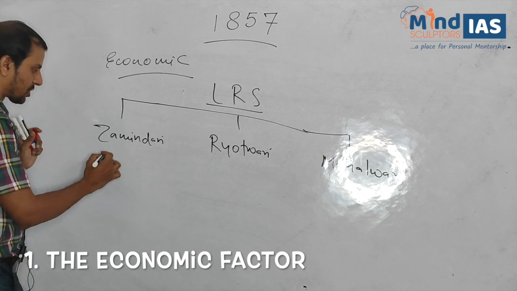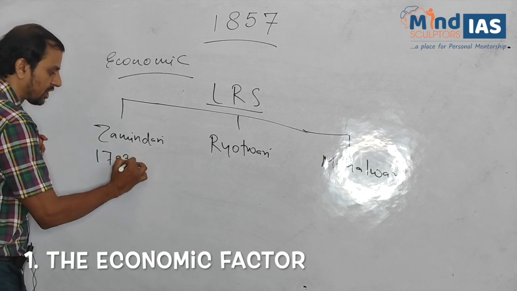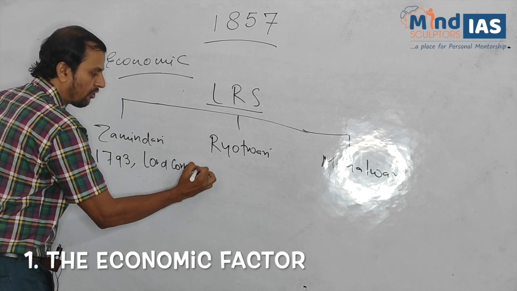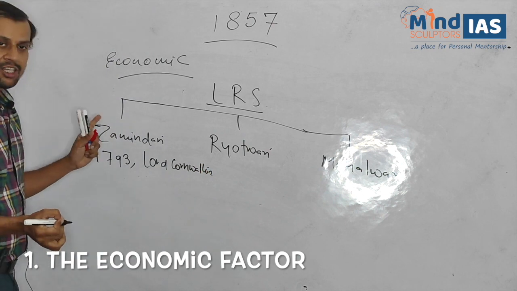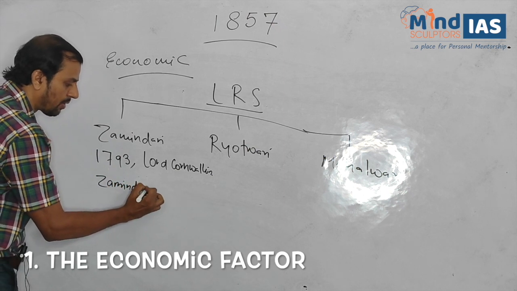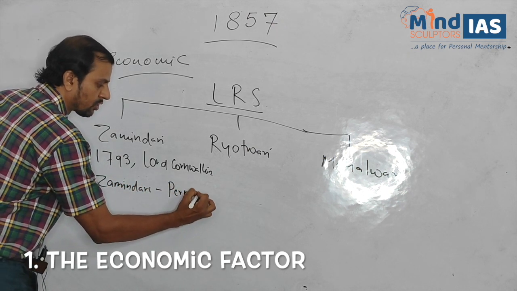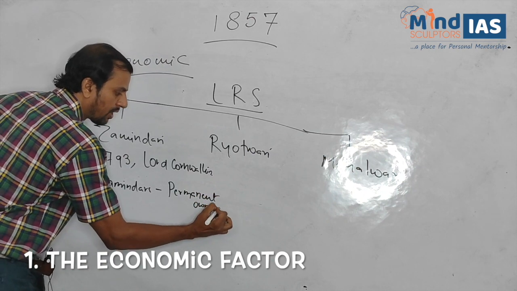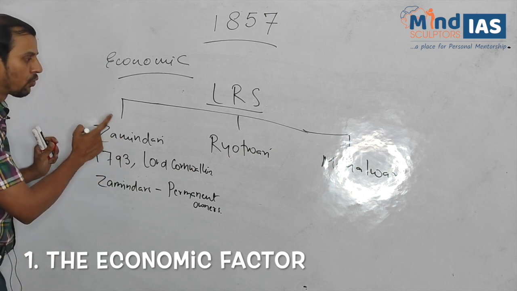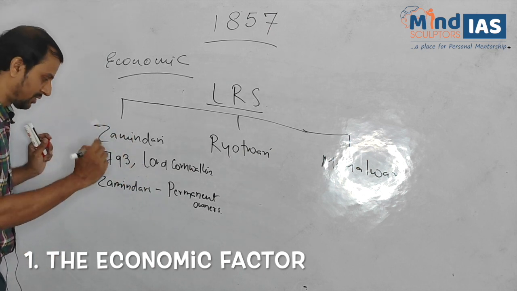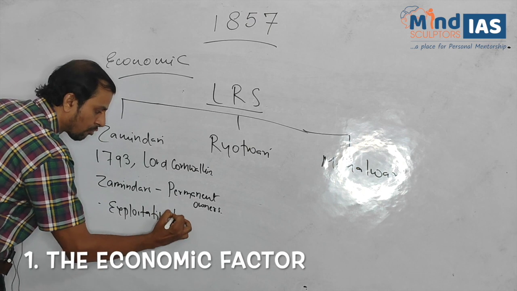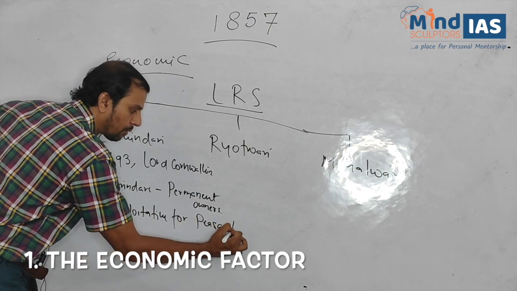Now, Zamindari system was introduced in the year 1793 by Lord Cornwallis. What are the other features of Zamindari system? Zamindars were made the permanent owners of the land. This system was very exploitative for the peasant class. So we can always say exploitative for peasants or small peasants.